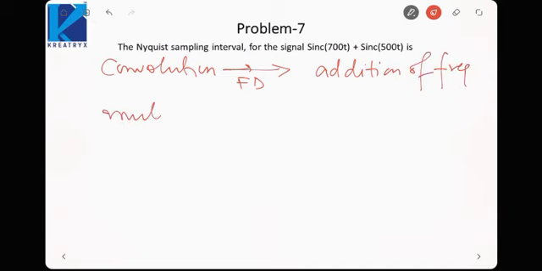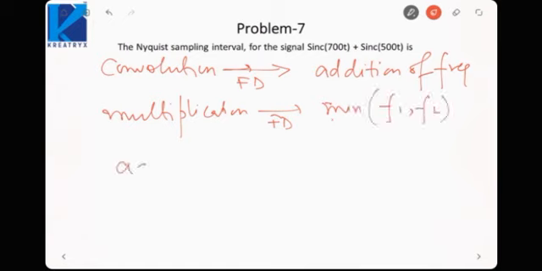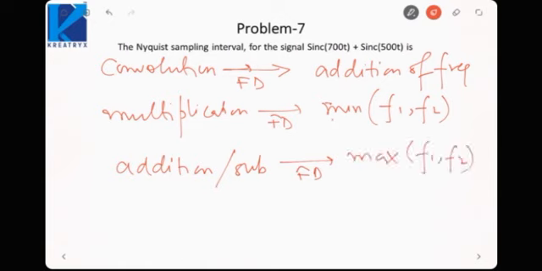Multiplication in the frequency domain leads to the minimum of the two frequencies, and addition or subtraction in the frequency domain leads to the maximum of the two frequencies. This you can remember. But remember, these operations are in the frequency domain.